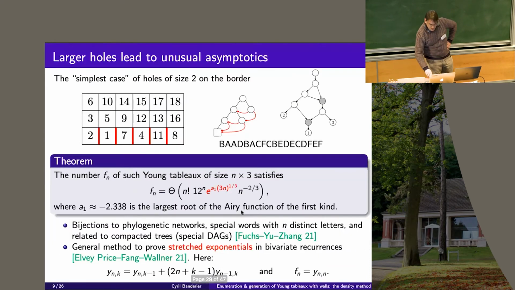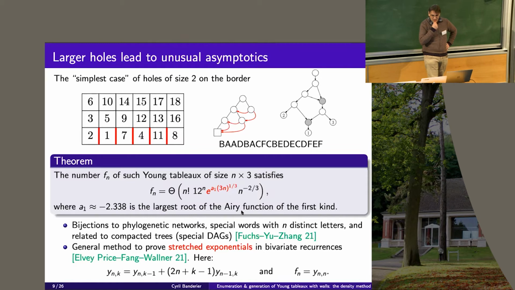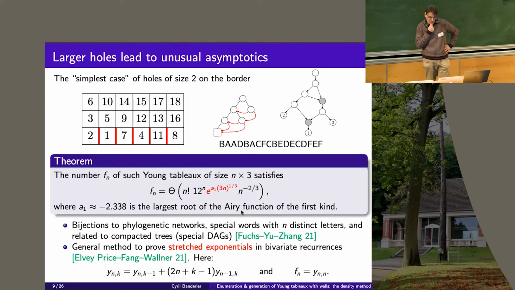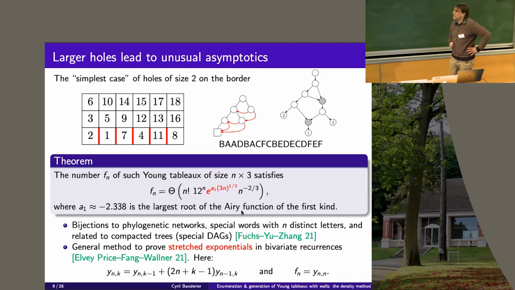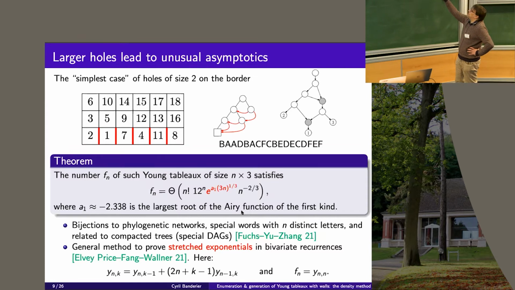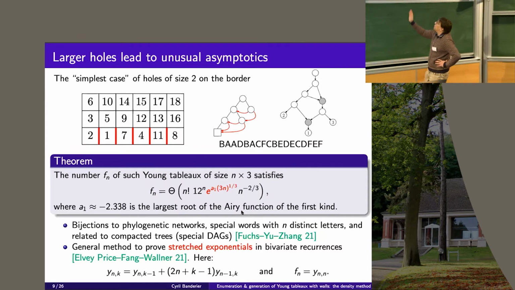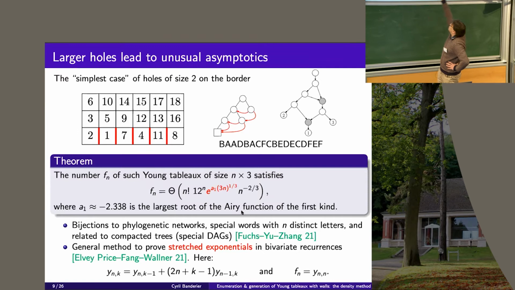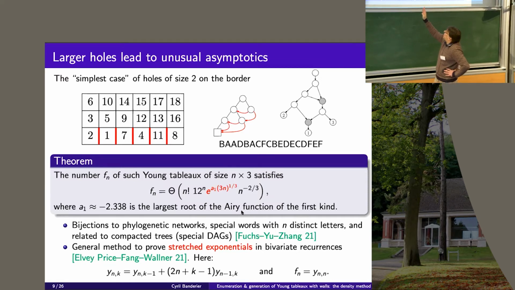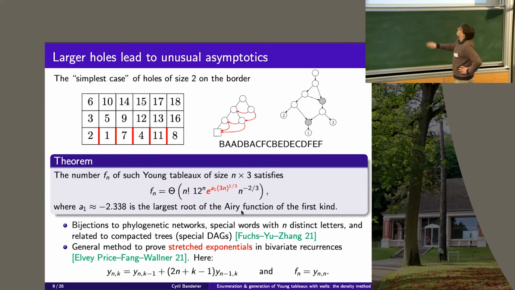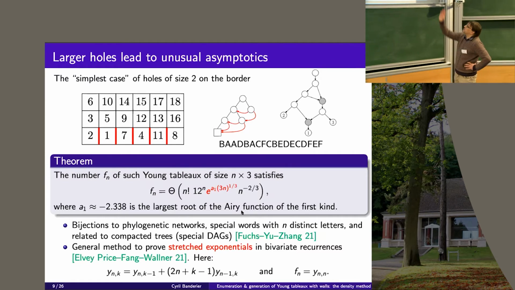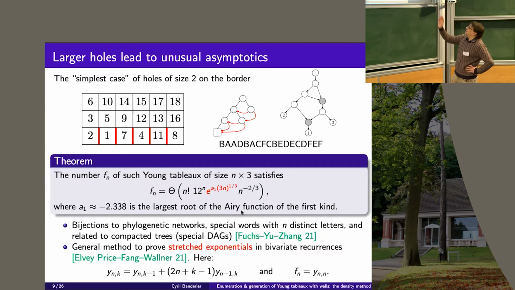Okay, so let's consider a third variant of tableau to show a little bit what type of strange phenomenon they can lead to. Before, I had some walls everywhere and just a strip at the bottom which was connected. Now I have just walls at the very last line. So I have some holes, if you want, in each row of size 2.